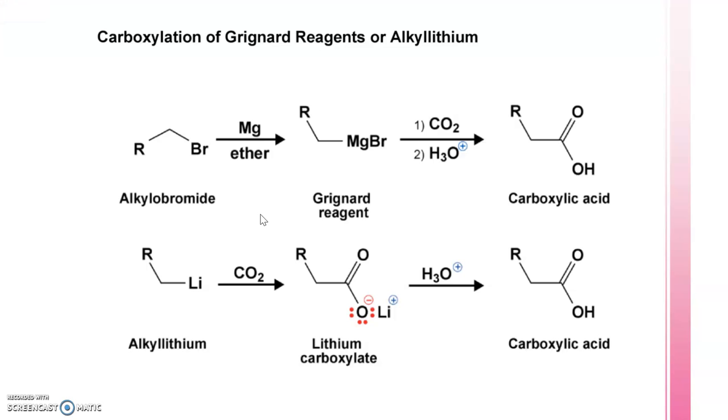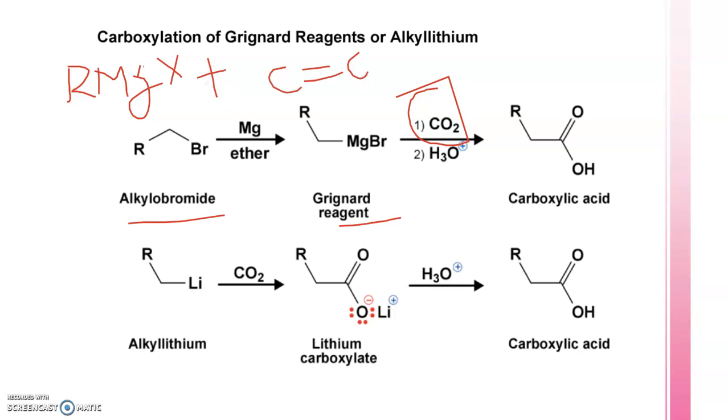Now the next reaction where we can get carboxylic acid as the final product is again from alkyl halides. One way to convert alkyl halide into carboxylic acid is by bringing the cyanide nucleophile, CN negative. The second way of converting that into carboxylic acid is we change the alkyl halide into a Grignard reagent, and then the Grignard reagent is treated with carbon dioxide. So what we have here is RMgX, and we are using carbon dioxide.